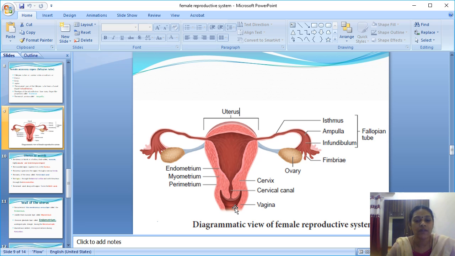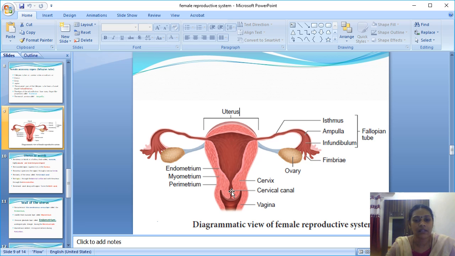The external orifice is exterior to the vagina, extending from the vagina to the last and end opening, the genital orifice, which is the external orifice.